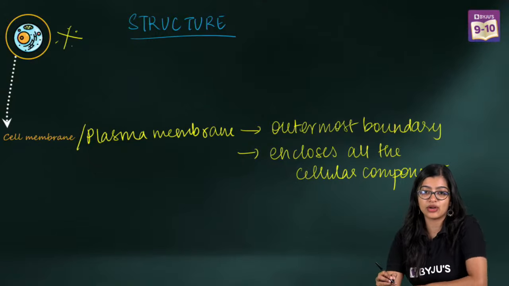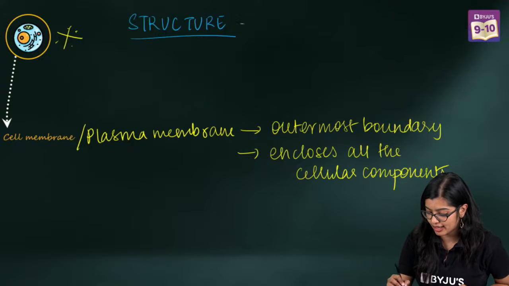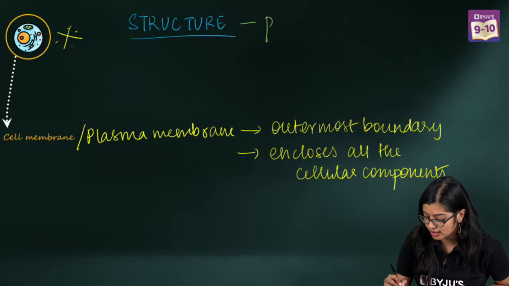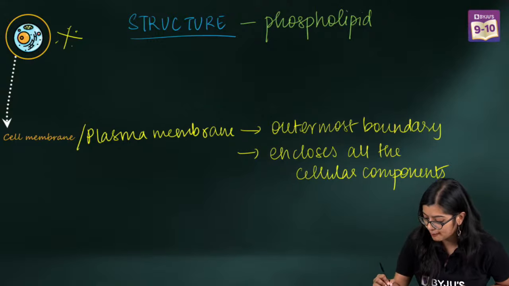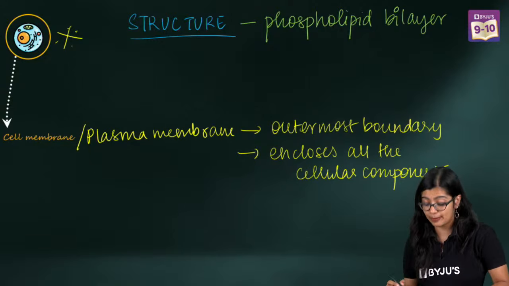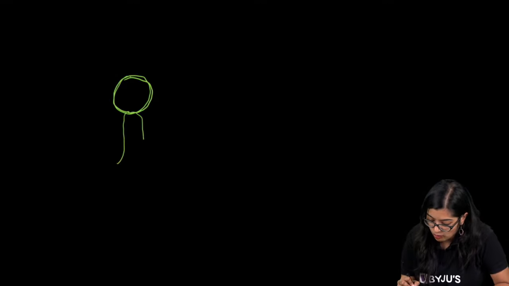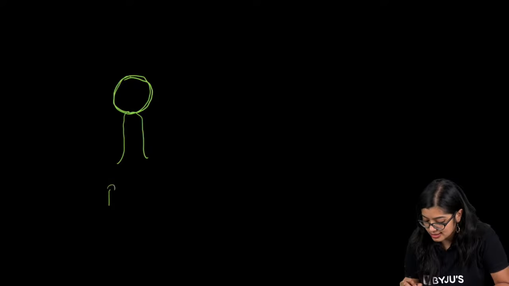Very good, very good. Exactly. It is made up of phospholipid bilayer. So we see that the structure here is made up of a phospholipid bilayer. Okay? So let's understand what this phospholipid bilayer is. Now, this is one single structure. Okay? So what you see right here is a single